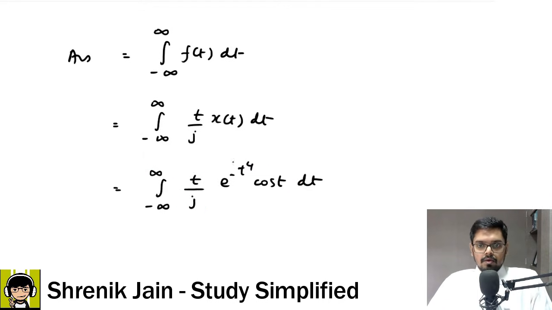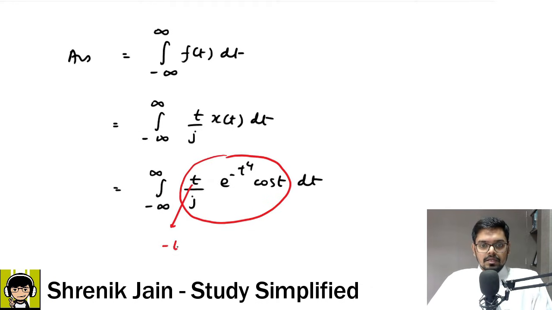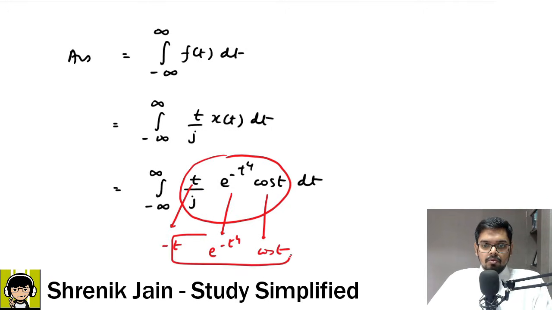So let us check this function whether this is even or odd. If t is replaced with minus t, this is minus t. Here if t is replaced with minus t, same term as it is. Here if t is replaced with minus t, cos of minus t is cos t only. So this was your original function, and if t is replaced with minus t, this is what you are going to get, a minus outside. This means your function is odd.